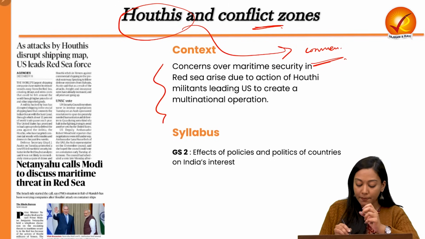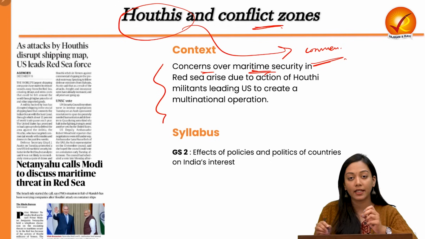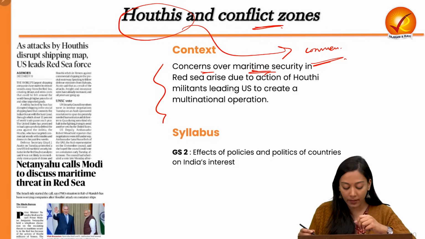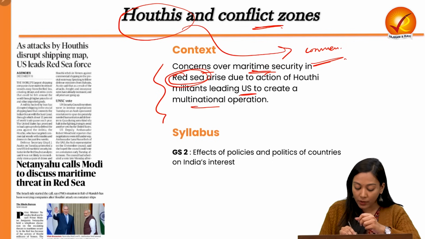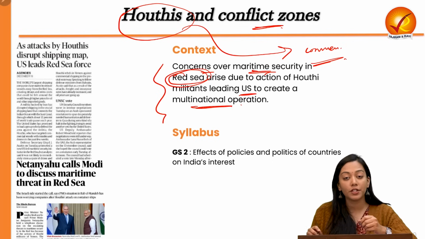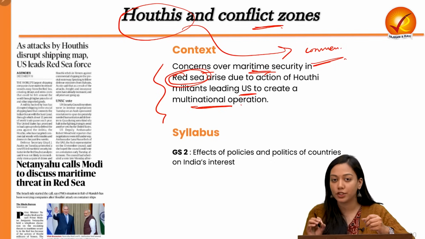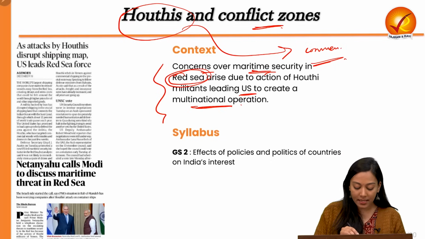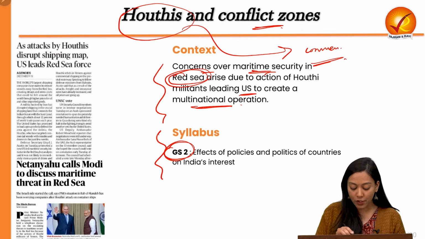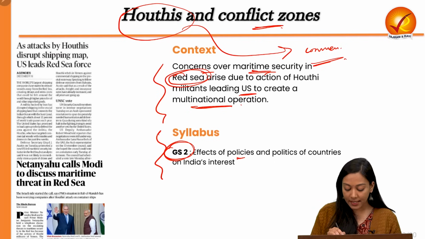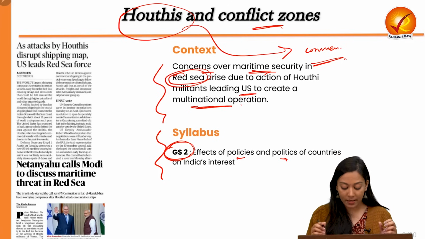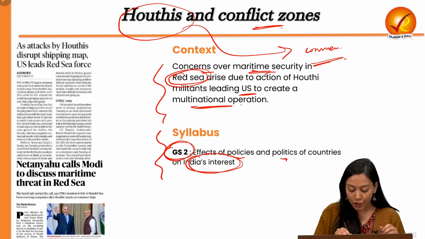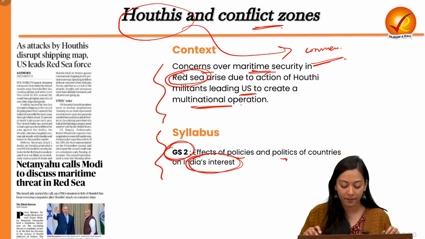What is the context? Concerns about maritime security have been raised across the world regarding the Houthi militancy or insurgency in the Red Sea. Therefore, the US has also led the creation of a multinational operation to counter the insurgents called Houthis. Now, this deals with the GS2 part of the syllabus, where the effect of policies, politics, and other disturbances across the world and their impact on India's interest should be analyzed by a UPSC aspirant.